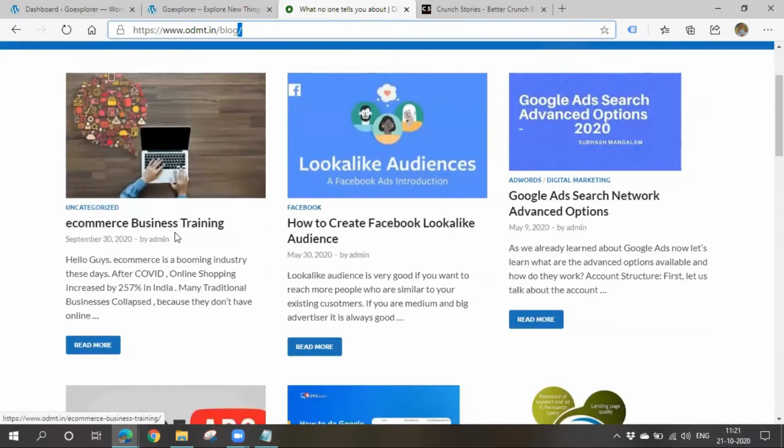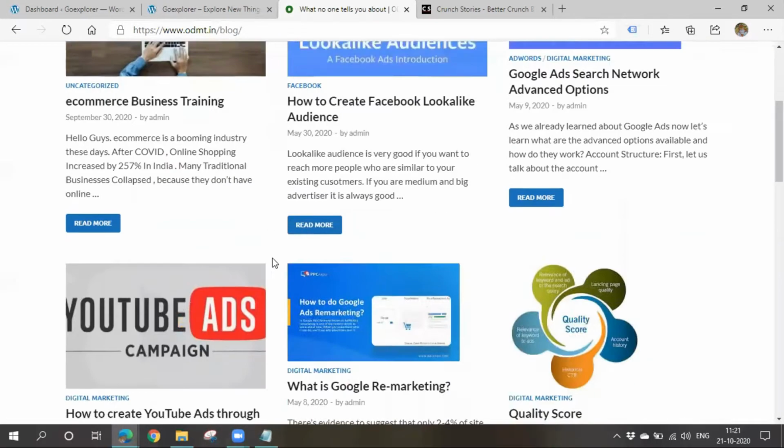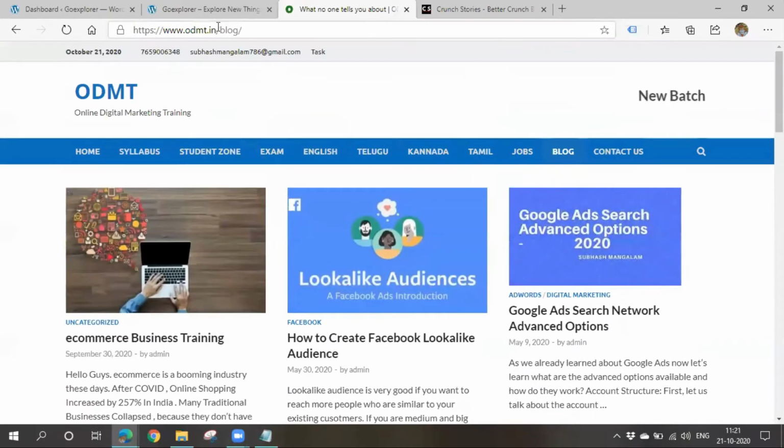If you see here, these are all posts. Why? Because each is given with the time and date when it was posted. Although they are not displaying a name, it simply displays that it is written by admin. But it is a post. Here all these things are posts, and this is a page. So now I'll clearly explain that.